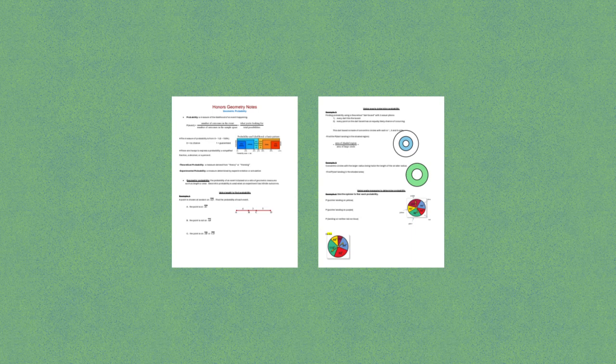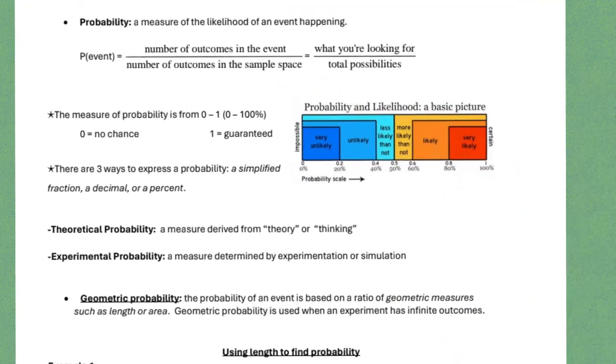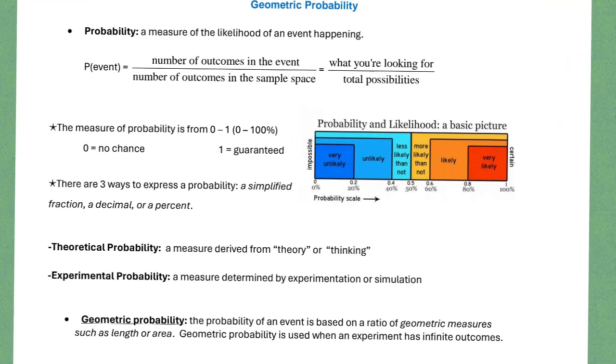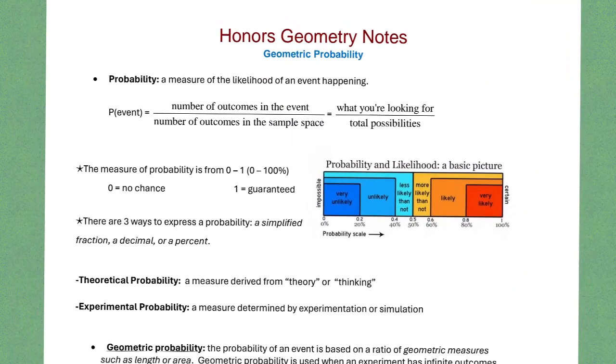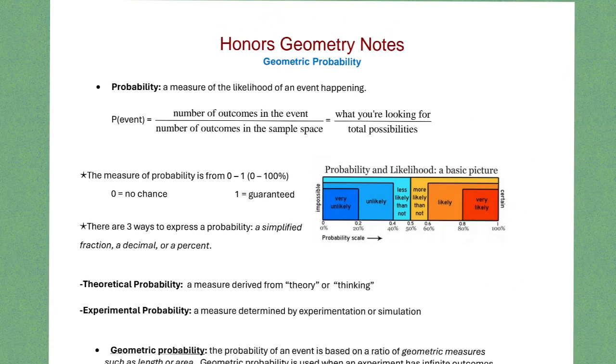Okay, so today we're going to be talking about geometric probability. And probability in general is when you say how likely is something to happen. And sometimes that's with weather. Sometimes that's just, like, how likely is it that your mom's going to say yes? But we can talk about the math of it, saying the probability is the number of options that you want over the total possibilities. That's one way to describe it.